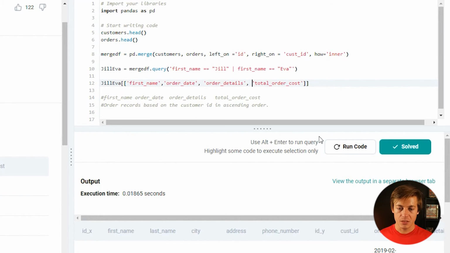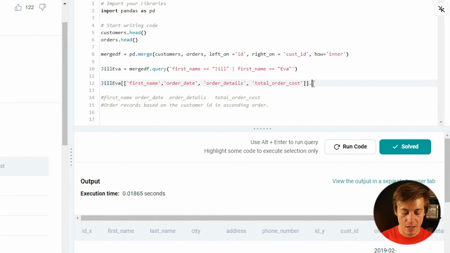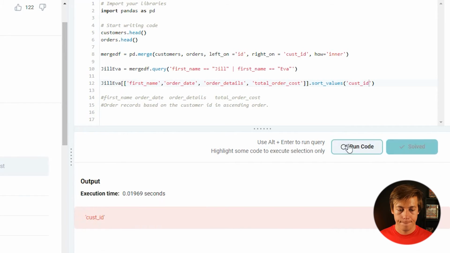Okay. And then it says order records based on customer ID in ascending order. So that customer ID is there, cust ID. So I'm just going to put dot sort values and then cust ID. I don't need to do anything else because we don't want it descending. And we don't have that in there.